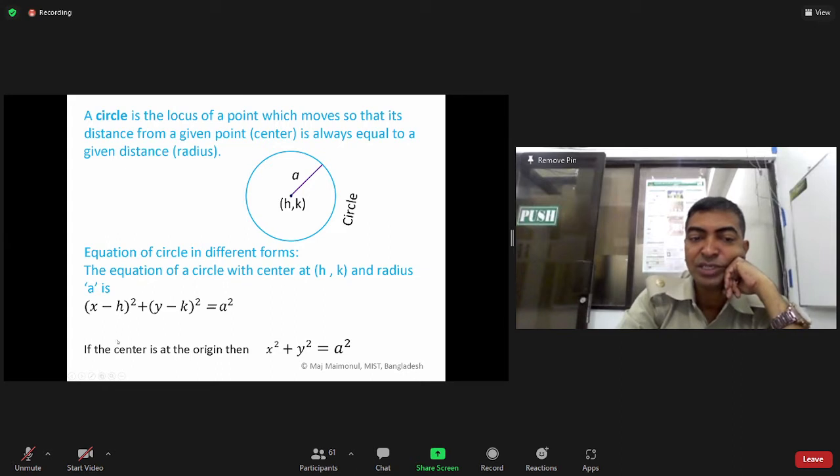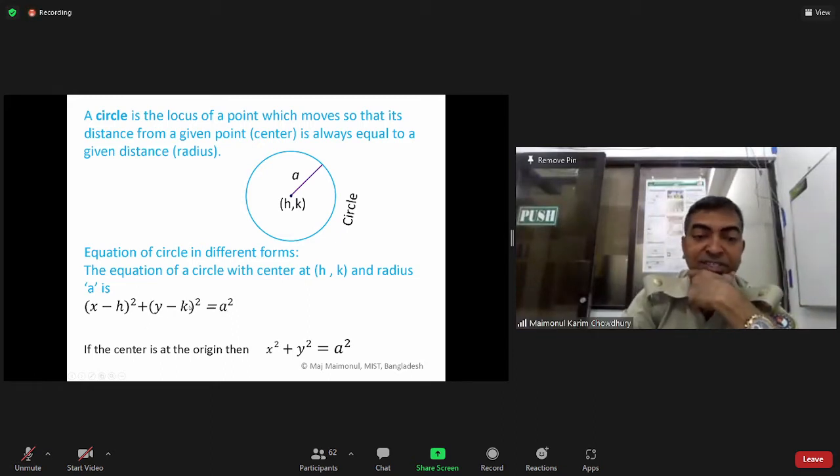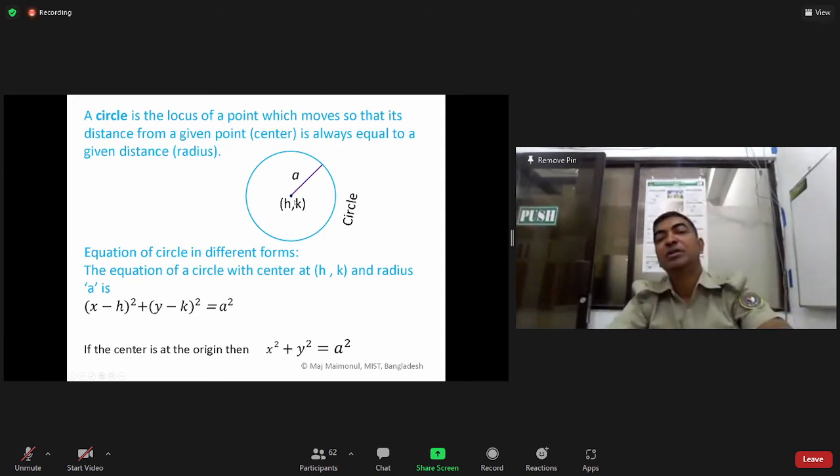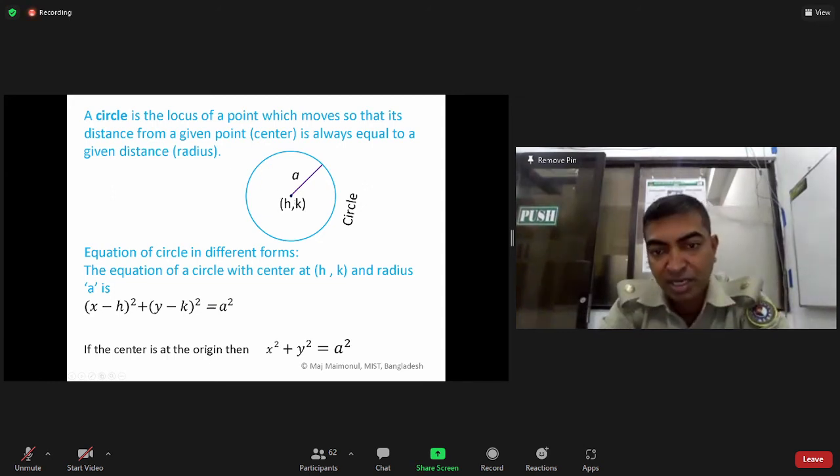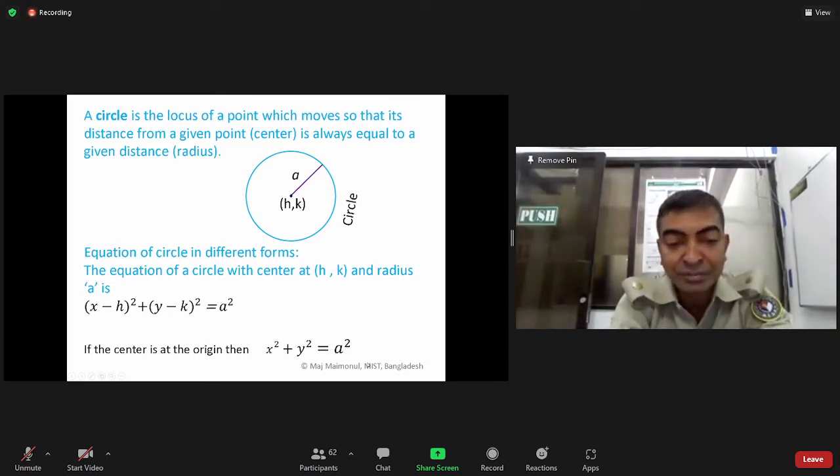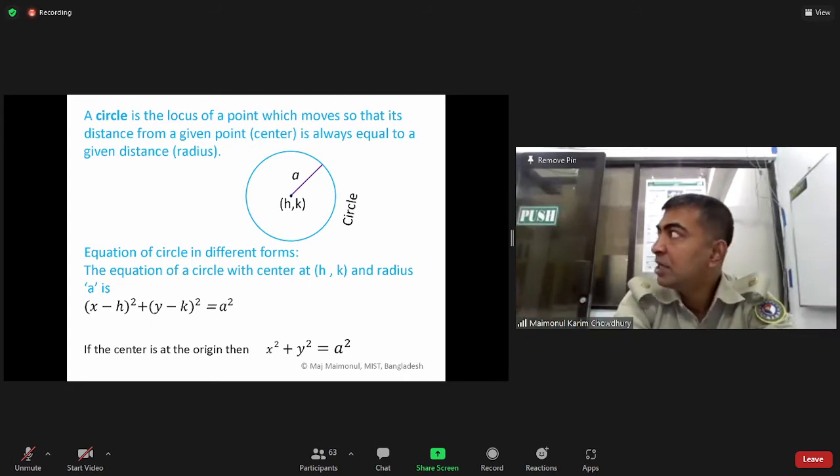If it is the origin, then you see that x square plus y square equal to a square. So a is the radius of the circle and the coordinates of the center are (h, k). So I think now you understand. If the coordinates of the center are (0, 0), the circle equation would be x square plus y square equal to a square. That means if the center is at the origin, then it will be x square plus y square equal to a square.